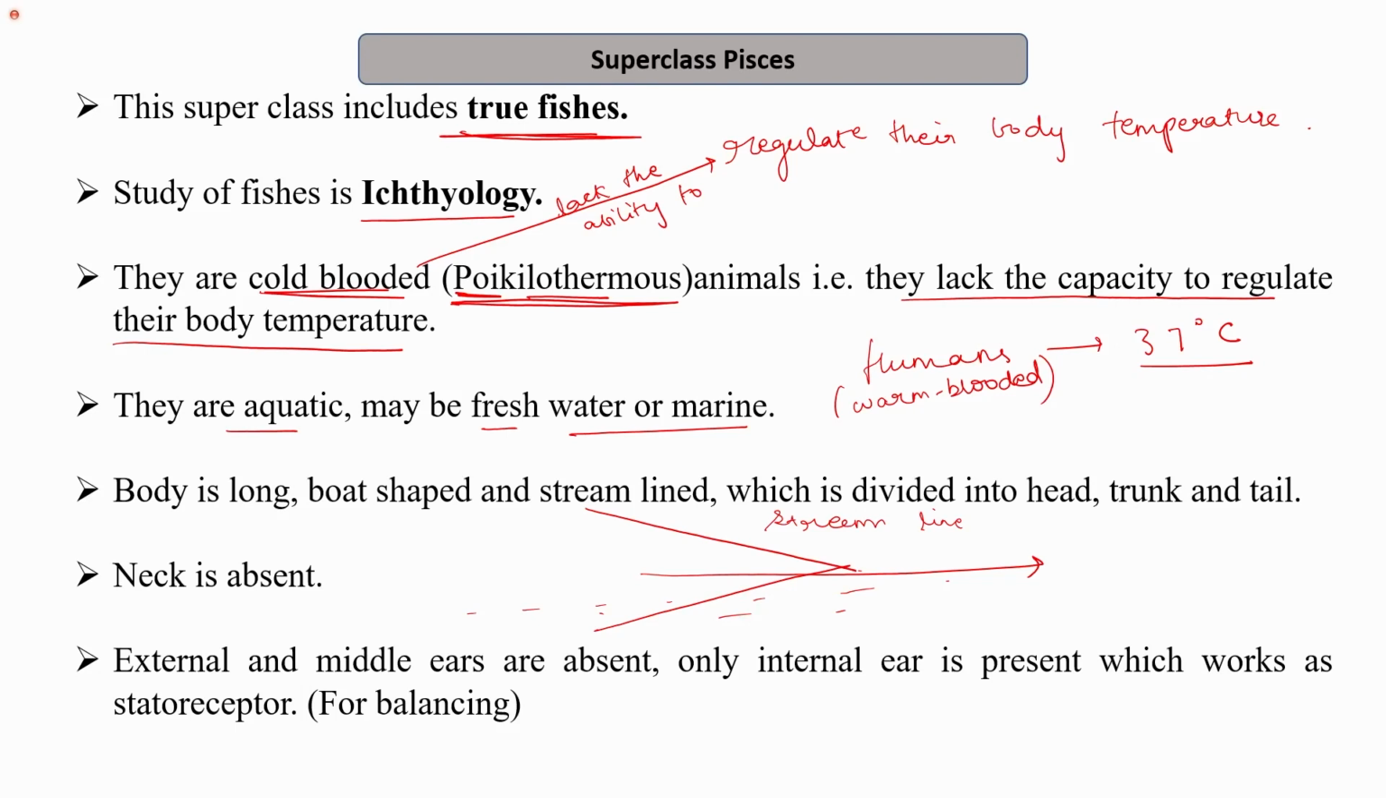Neck is absent in them, and external and middle ears are absent. For example, in humans, we have the external ear, middle ear and then internal ear. But in fish, only the internal ear is present, which acts as a statoreceptor. What do we mean by statoreceptors? Receptors which are there for maintaining the equilibrium of the body, that is, for balancing. So only the internal ear is present; external and middle ear are absent.